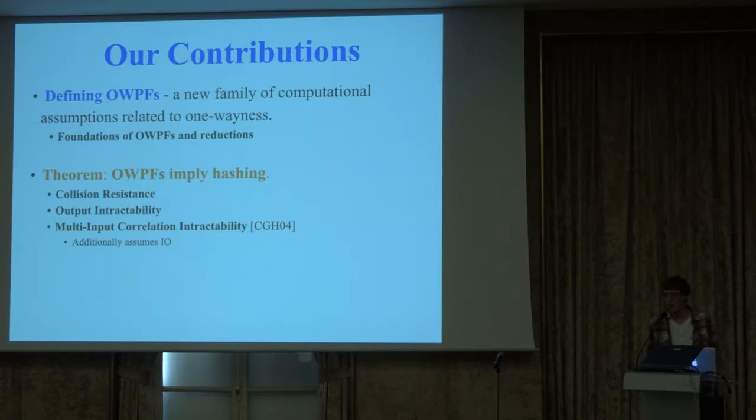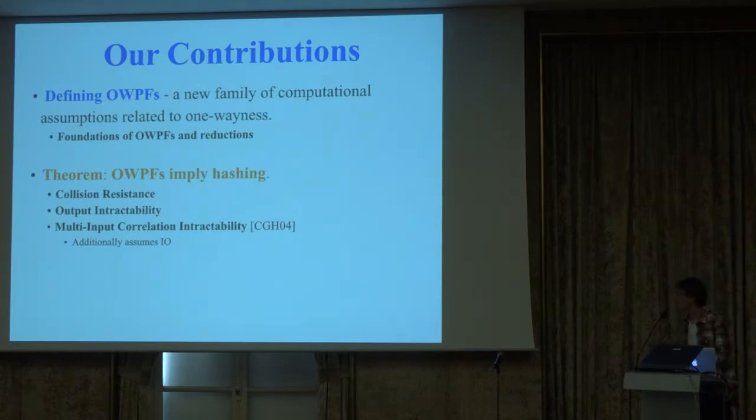So more generally, we obtain this notion called output intractability. While collision resistance says you have a hash function where it's hard to find two inputs mapping to the same outputs, output intractability says something like it's hard to find two inputs, or even k inputs, whose corresponding outputs satisfy some relation which is typically not satisfied, which is rare. And you can formulate this for any sort of relation. You can ask, is there a hash function where this is hard? And so we construct output intractability for any such relation from one-way product functions.